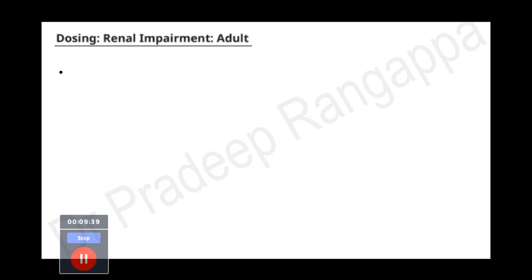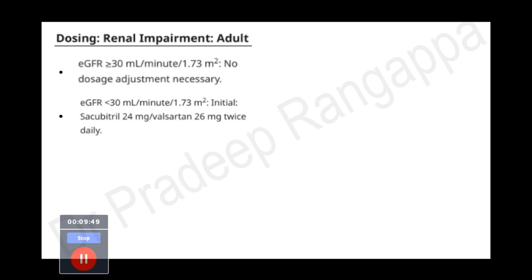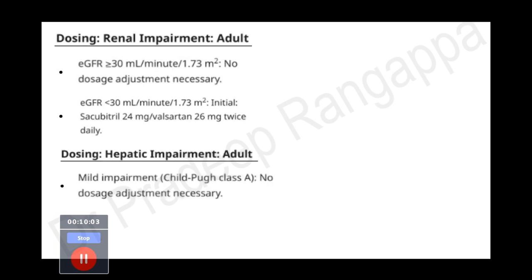So is there any dose adjustment in renal impairment? If estimated GFR is more than 30 ml per minute, no dosage adjustment is needed. If estimated GFR is less than 30 ml per minute, then the suggested dosage is 50 mg, sacubitril valsartan twice daily. So we can go up to 100 mg, and the maximum is 200 mg.